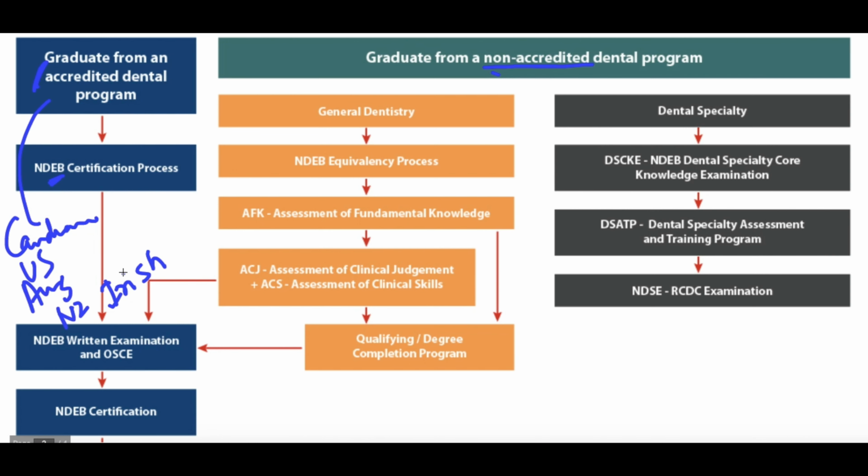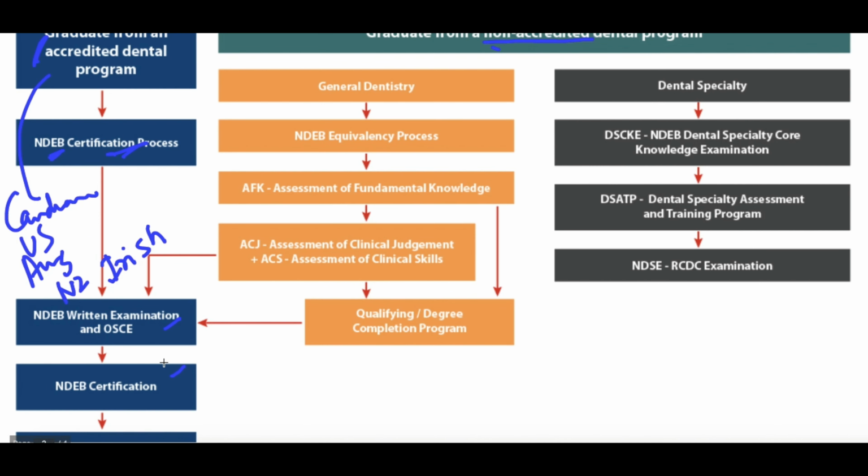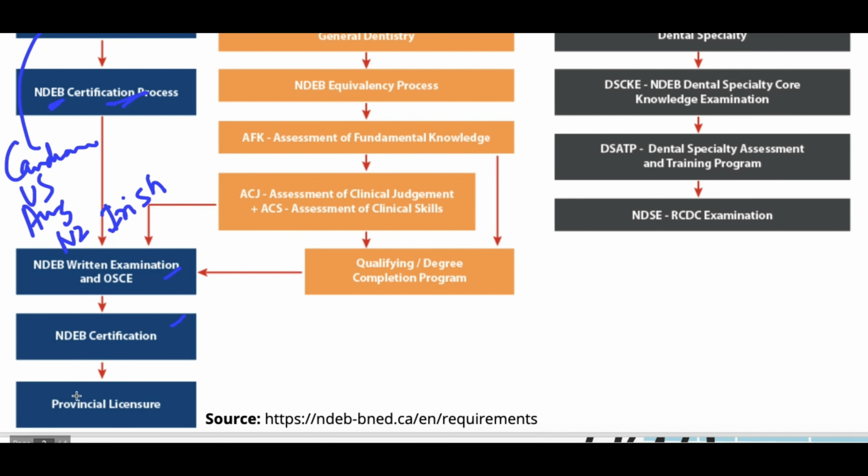Along with this, there is also one university based in Saudi Arabia, which is the King Abdulaziz University. So a graduate from these dental councils or the graduate from King Abdulaziz University is applicable under the accredited dental program. So anyone who falls under these categories will directly apply for the NDEB certification process, the written examination, and then you can apply for the provincial licensure.